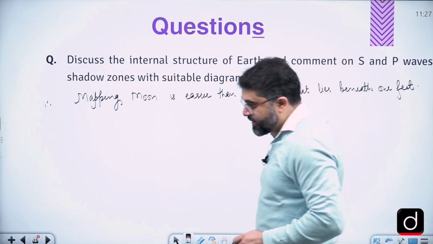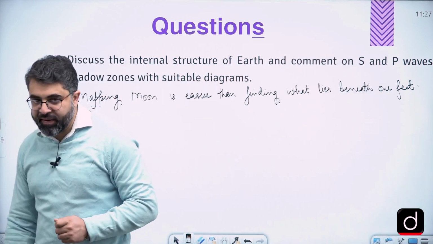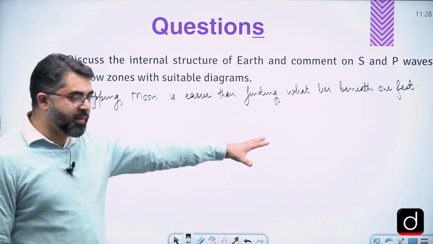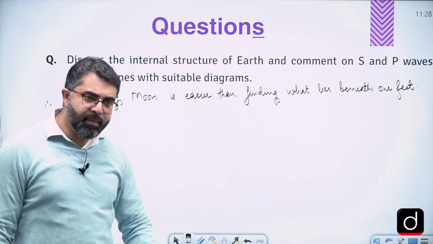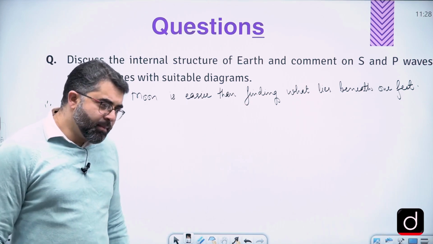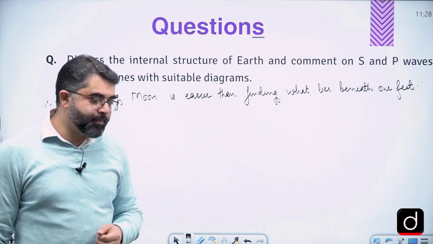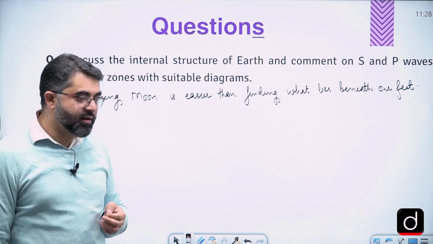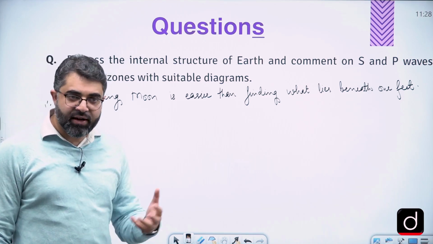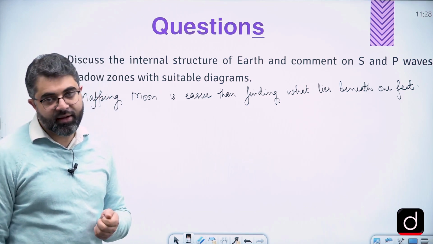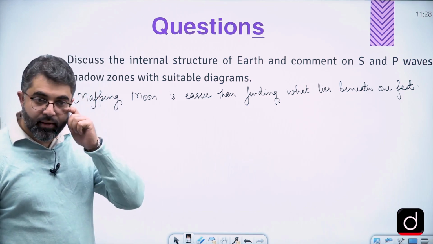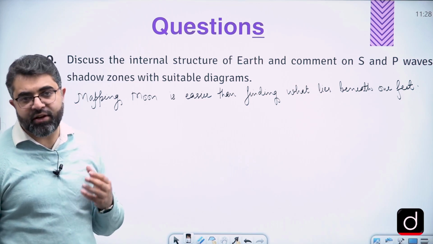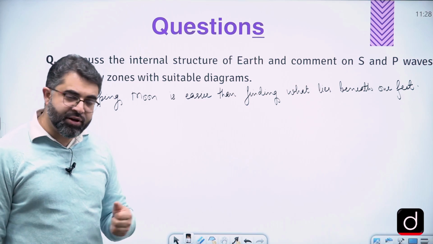Mapping moon is easier than finding what lies beneath our feet. We can probably start with this. Maybe not the same line, but the same idea that the internal structure of Earth is still a mystery. Geographers have worked hard to find out the internal structure of Earth. If it is not a complete mystery, but yes, we do not have the complete information about it.